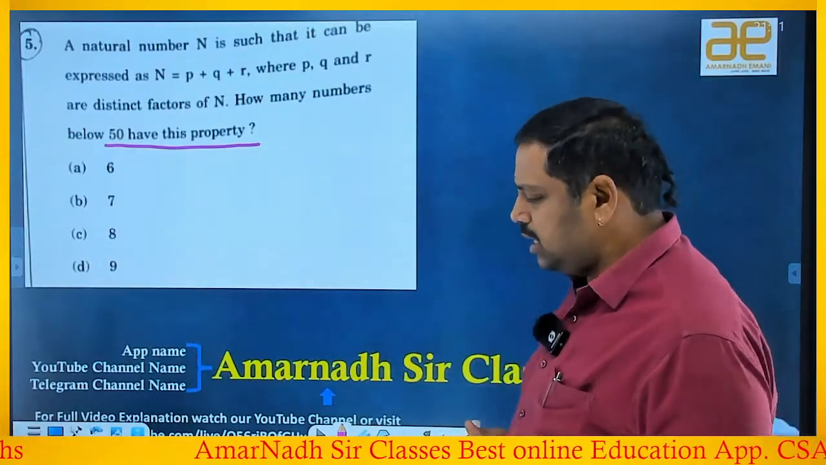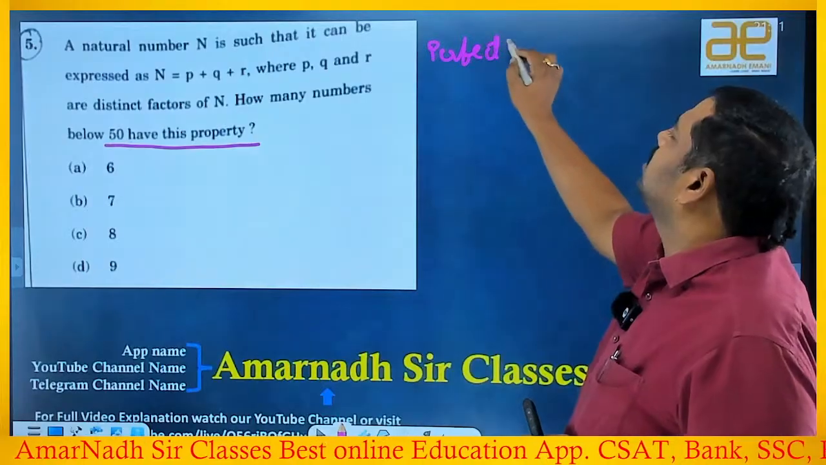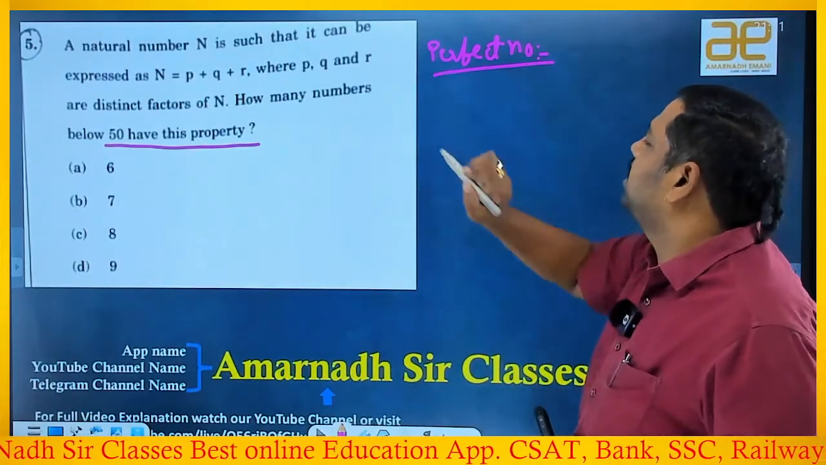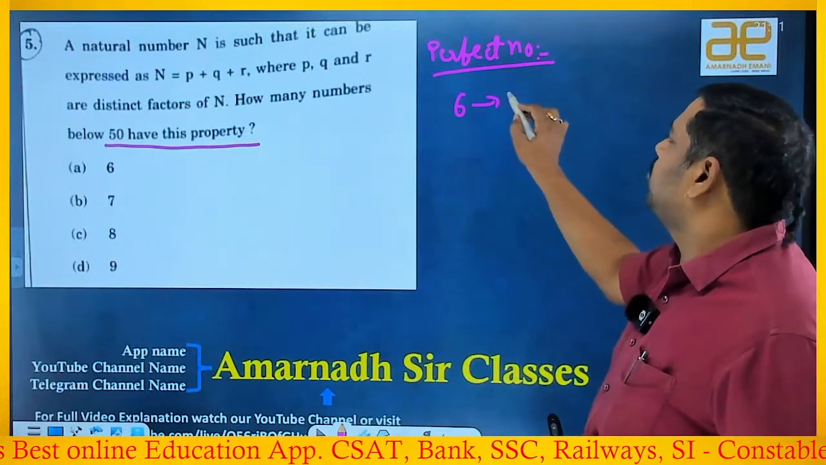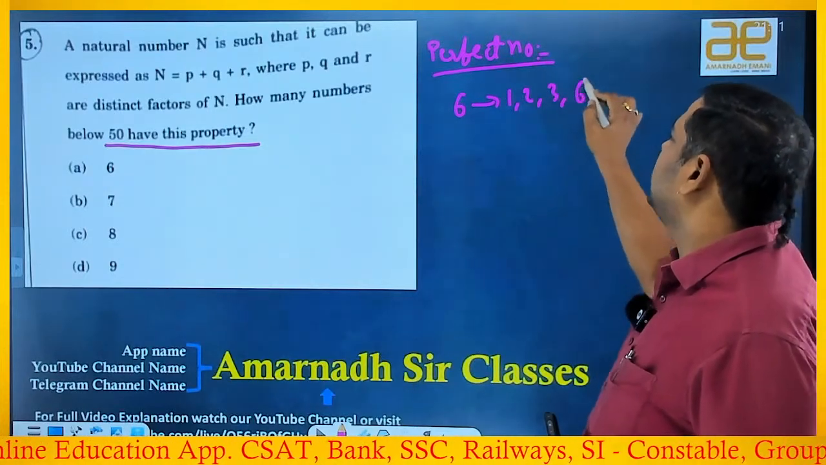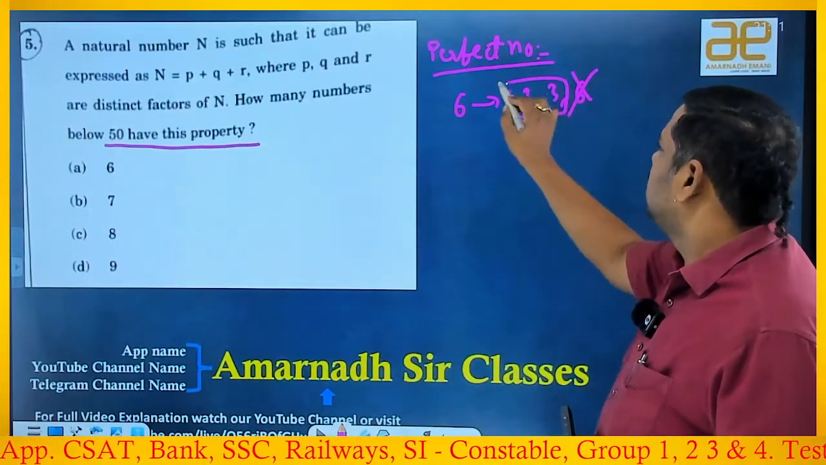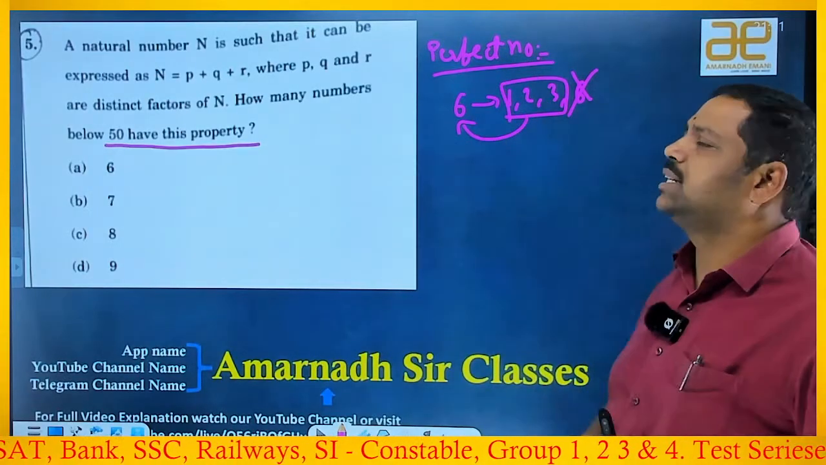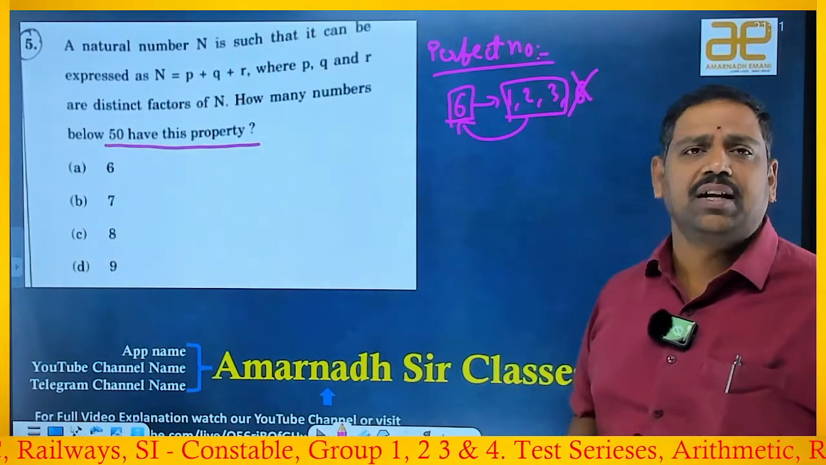The rule is that in number system, we have a concept called perfect number. A perfect number is nothing but, suppose you take the number 6. The factors of 6 are 1, 2, 3 and 6, other than the number itself. If you sum these 3 factors, you get the same number itself, 6. Then 6 is a perfect number.